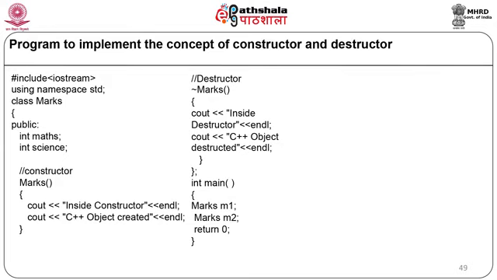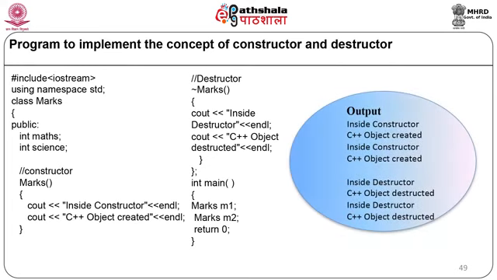Now when we create the first object, marks m1, the constructor will be called. For the second object m2, again the constructor will be called. Whenever we reach the closing bracket, the destructor will be called for the m2 object and then the destructor will be called for the m1 object. When the above program is compiled and executed, it will produce the result: inside constructor, C++ object created, inside constructor, C++ object created, inside destructor, C++ object destructed, inside destructor, C++ object destructed.